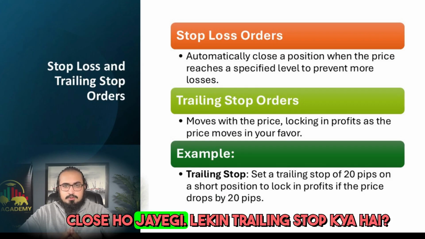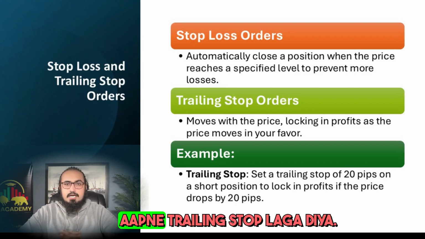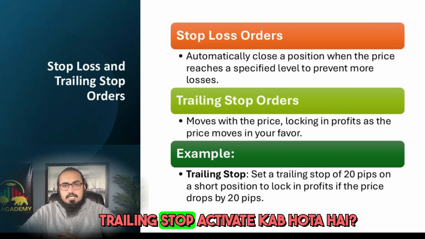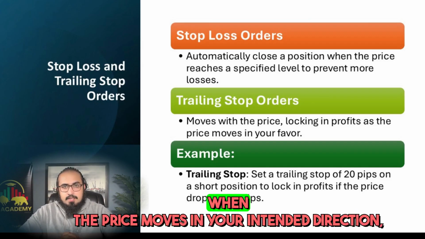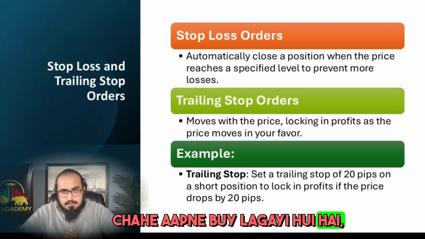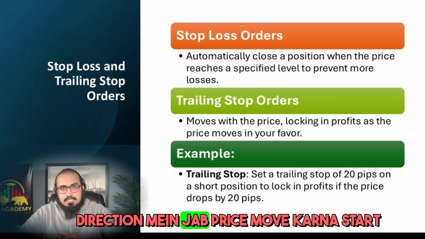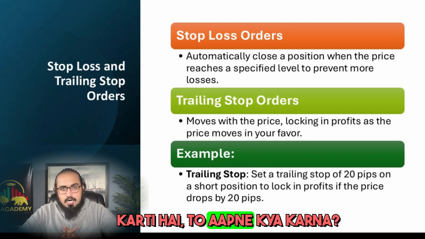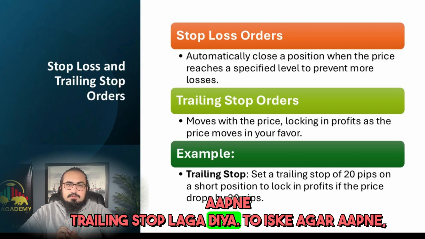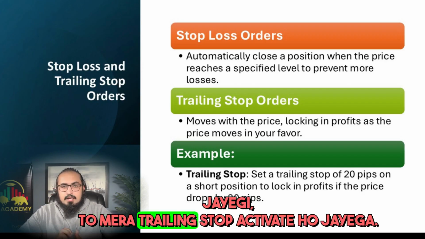But what is a trailing stop? A trailing stop is when, for example, you have set a trailing stop at 10 pips. When does the trailing stop activate? When the price moves in your intended direction, whether you have placed a buy or a sell, when the price starts moving in the direction you want, what should you do? If you set a trailing stop, for example, when the price reaches 10 pips profit, your trailing stop will activate.